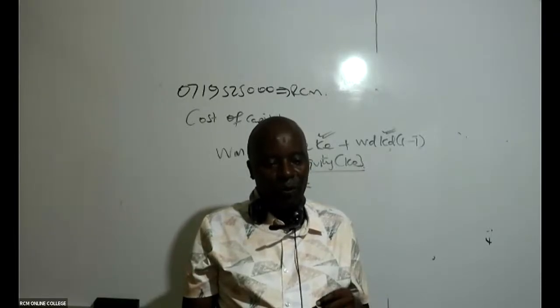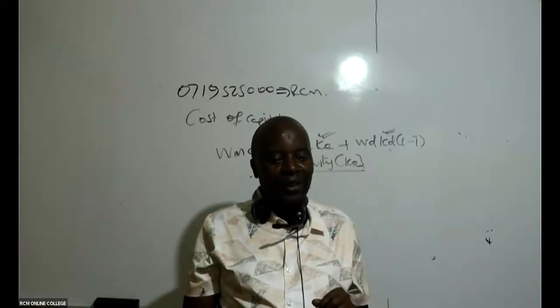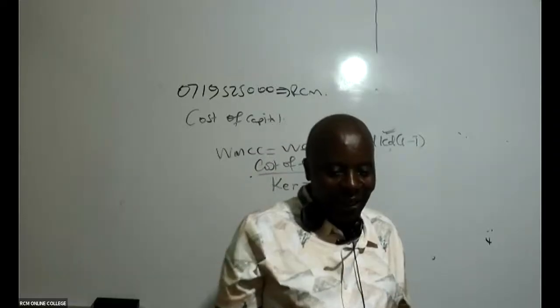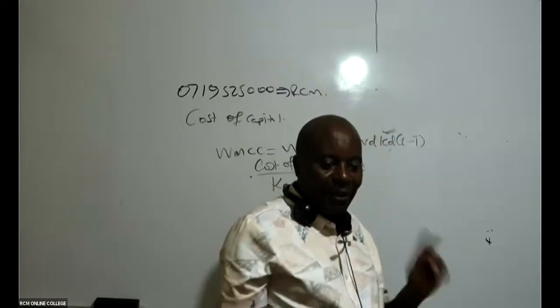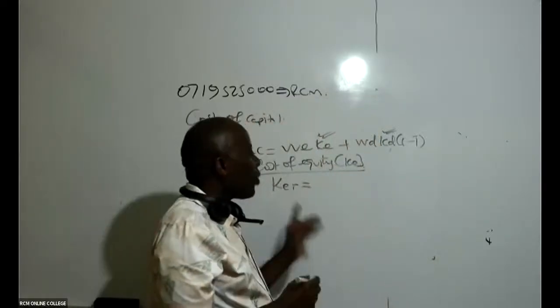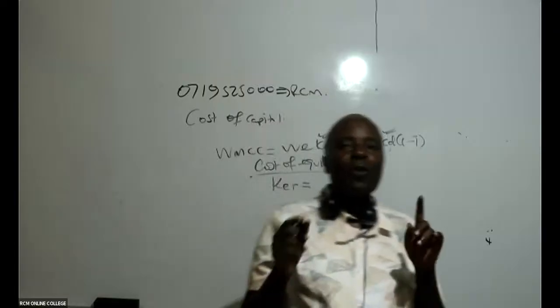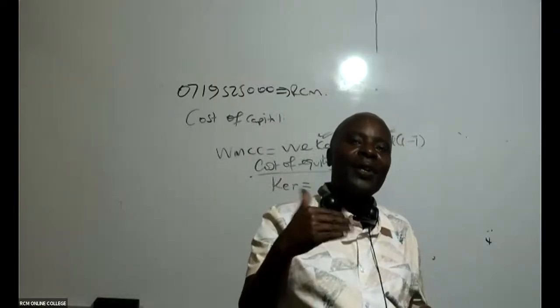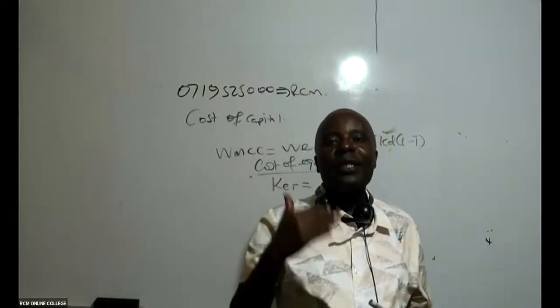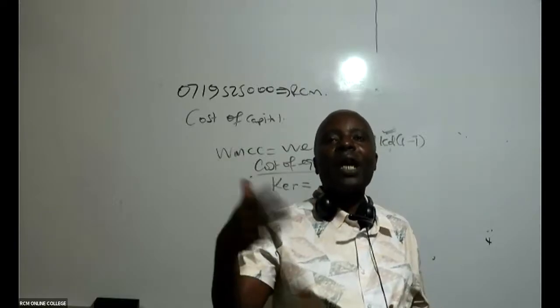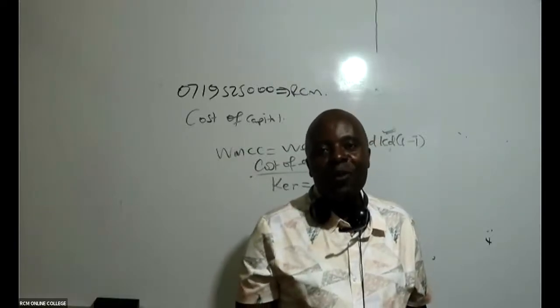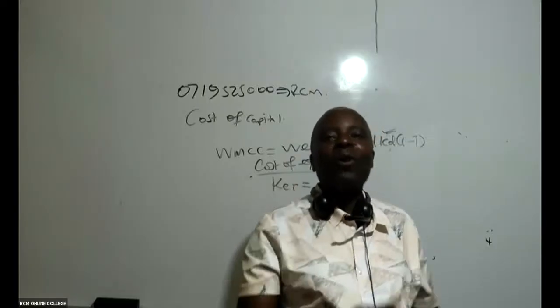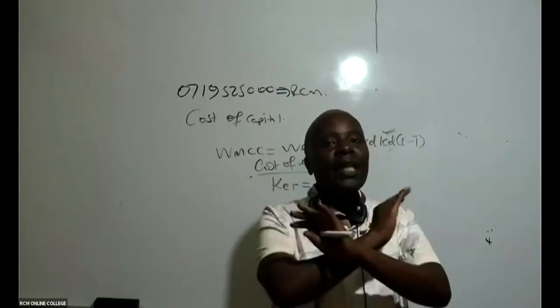Not CAPM here, no. There are two formulas. CAPM cannot apply here, because for you to use CAPM, you must hear language like risk-free rate of return, or expected return of the market portfolio. All those things are not there.